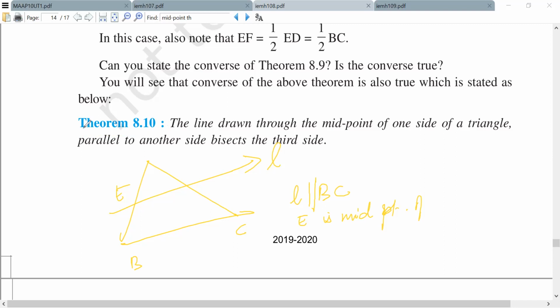I don't think we proved this one, right? We probably skipped this proof last year. I don't know. Basically, this has a proof, and it is applicable for any triangle in the world. Same goes for the midpoint theorem. Unless there is a theorem which explicitly states, like in an isosceles triangle, angles opposite to equal sides are equal. That time it is talking about an isosceles triangle. Otherwise, if it's just saying triangle, it is about every triangle in the world. Okay, we good?